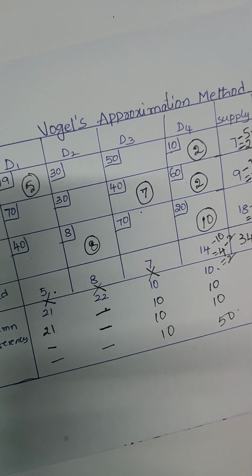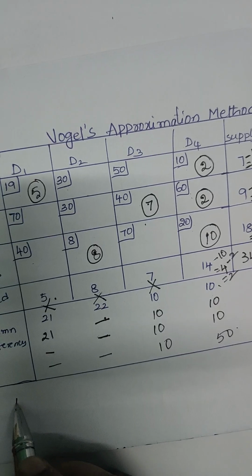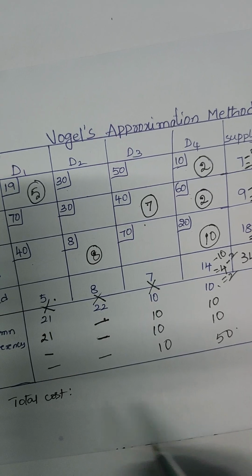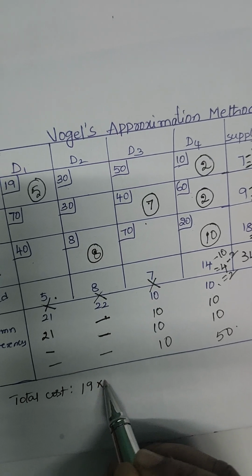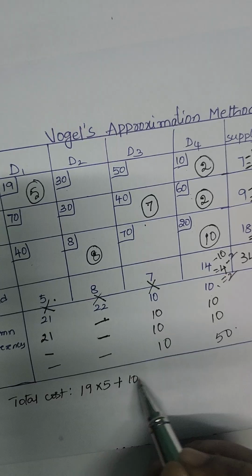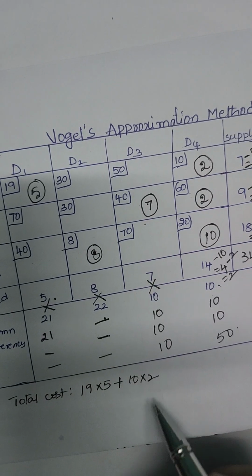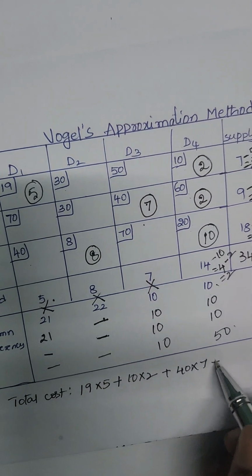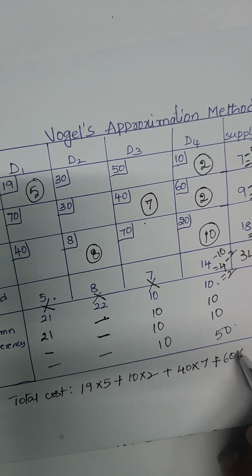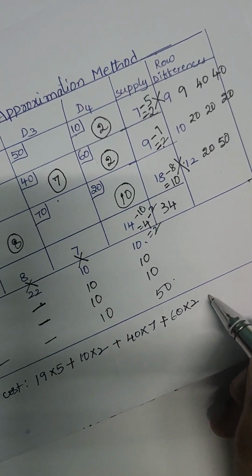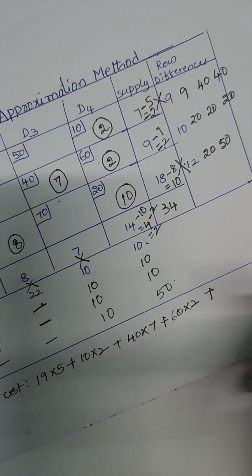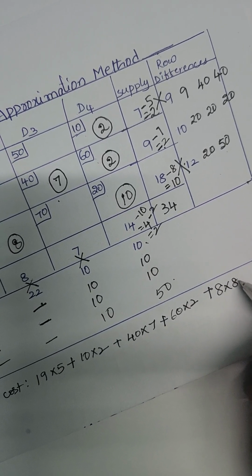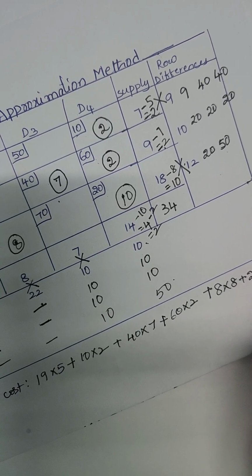Now we will find the total cost. Total cost is equal to 19 into 5 plus 10 into 2, all the assignments, plus 40 into 7 plus 60 into 2 plus 8 into 8 plus 20 into 10.